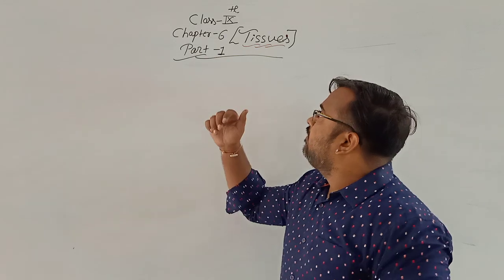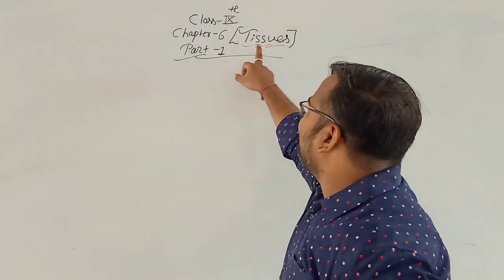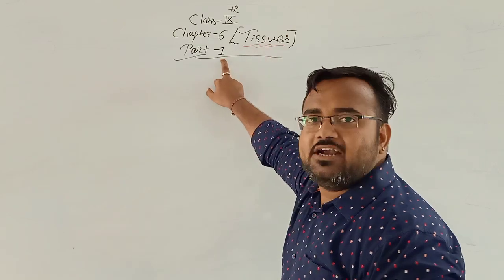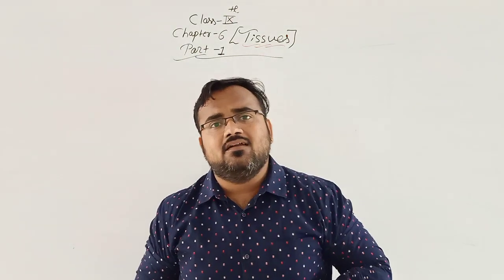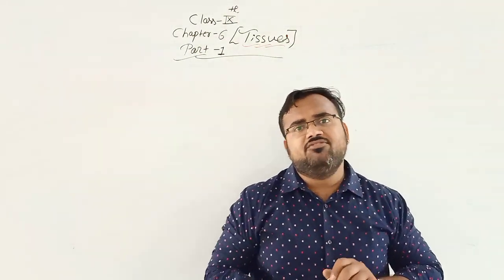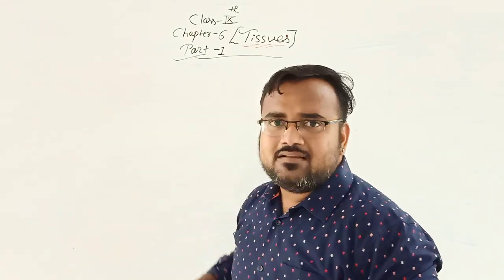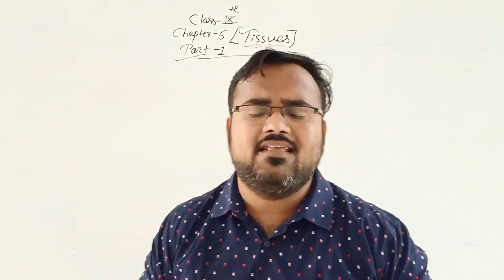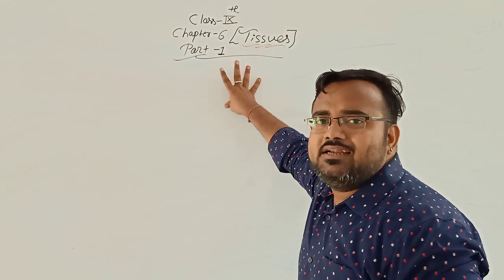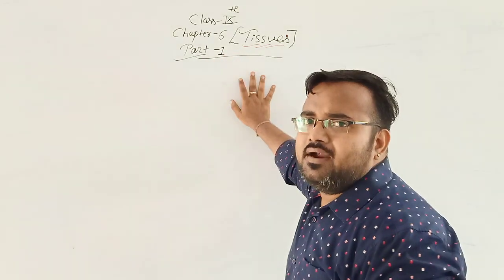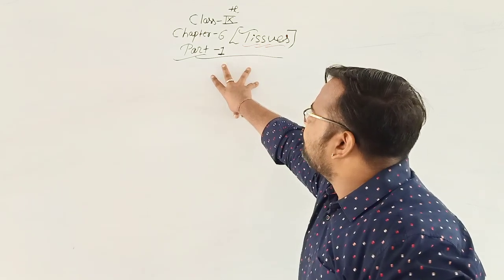Okay, so today we'll start chapter 6, that is tissues, with part 1. See students, this is a very small chapter. We can finish this chapter within 2 or 3 lectures. Only theory is there. This chapter contains more theoretical parts, completely theoretical. This is part 1.